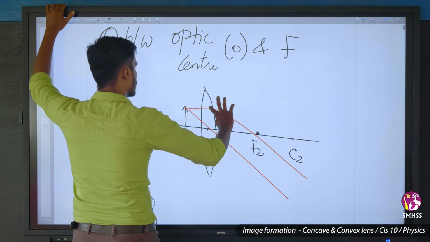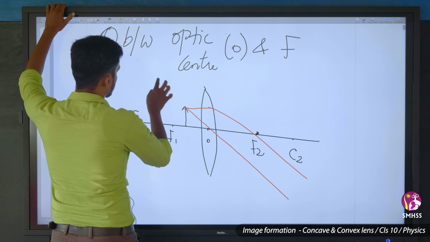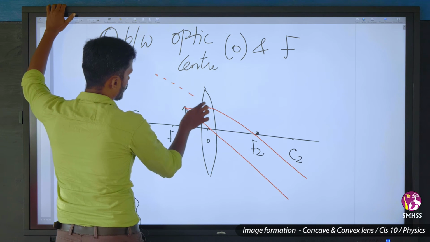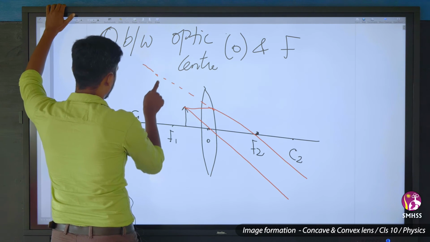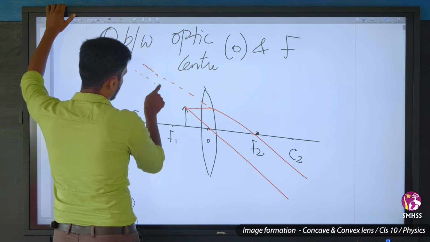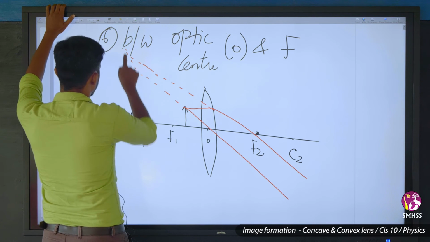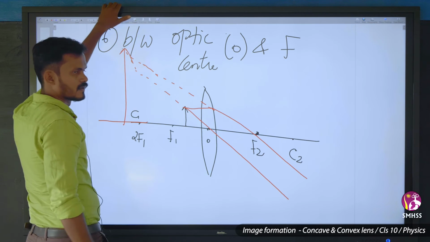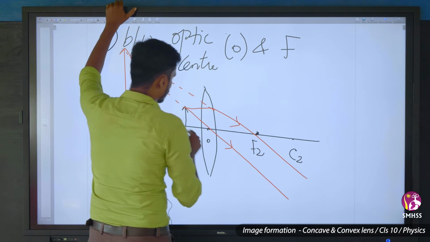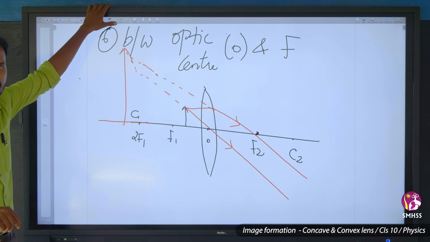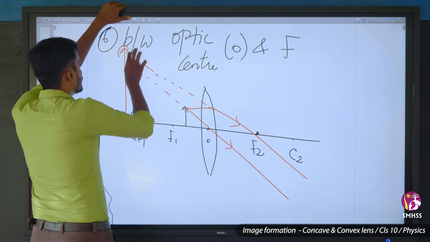But for us, it will appear to diverge from this point.